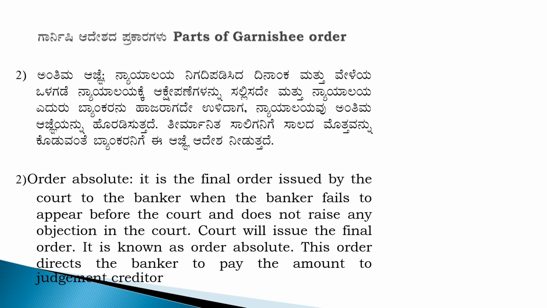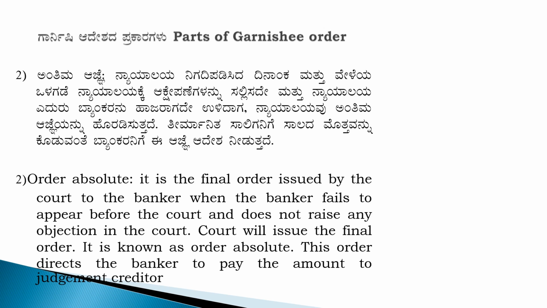Order absolute means the final order. It is the final order issued by the court to the banker when the banker fails to appear before the court and does not raise any objection in the court. The court will issue a final order. It is known as an order absolute. This order directs the banker to pay the amount to the judgment creditor.